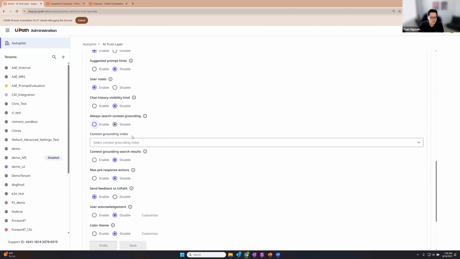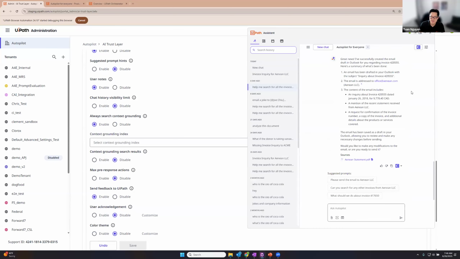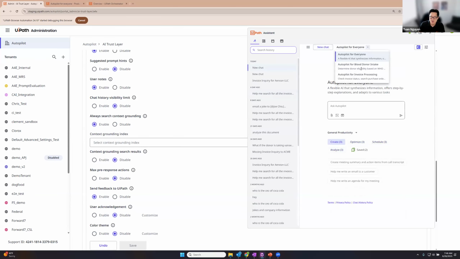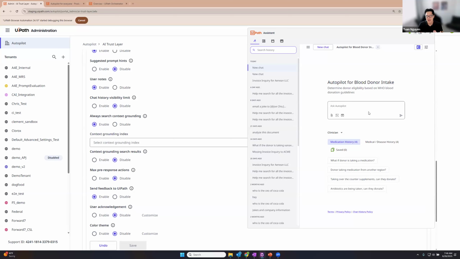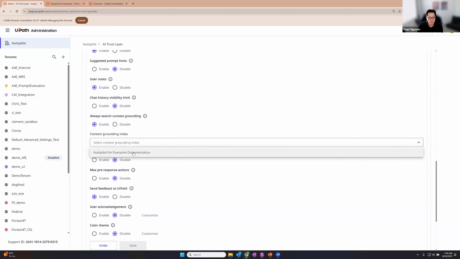Always search context grounding. So this is helpful for really performant use cases. So in the blood donor intake use case, I knew that every single time that I ask a question to this specialized autopilot, it's always just going to use that context grounding index. There's no other tools. There's no real other thing that the user is going to ask. You can go in here and actually say, hey, I want you to search this documentation every single time. And what it will do is remove that 3-second thinking phase, and it will just search the index, right? Because it doesn't need to think about what it should do. It should just always search the index.